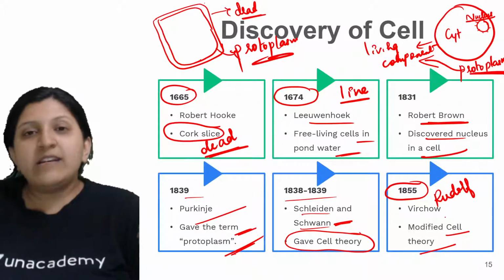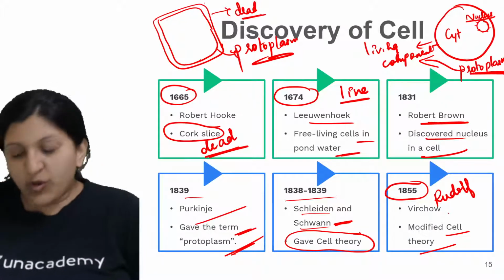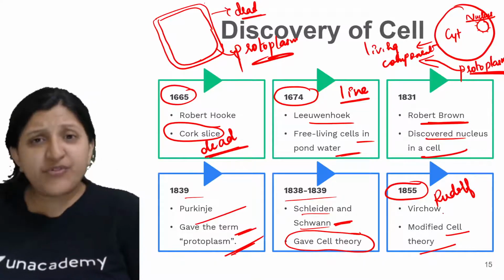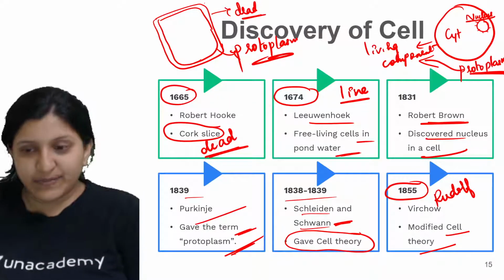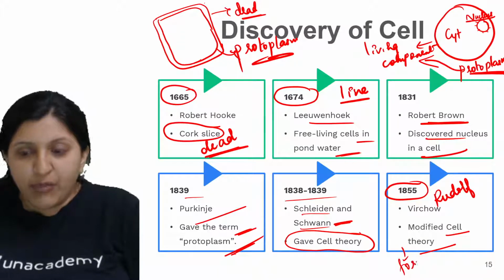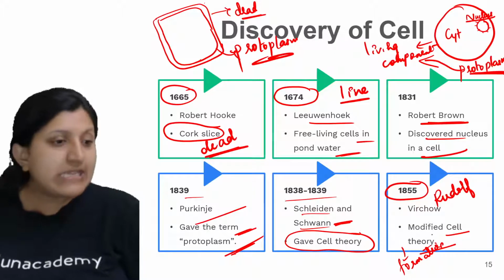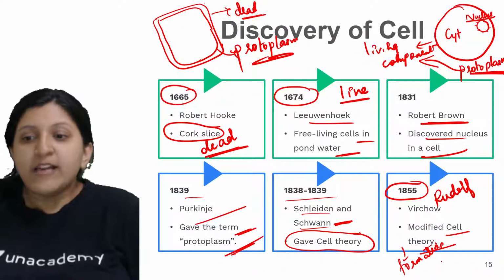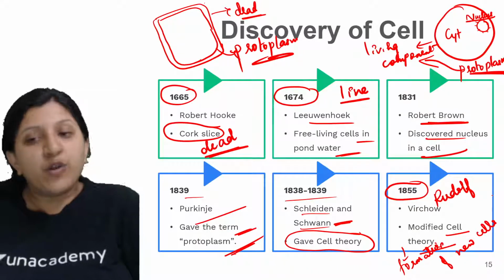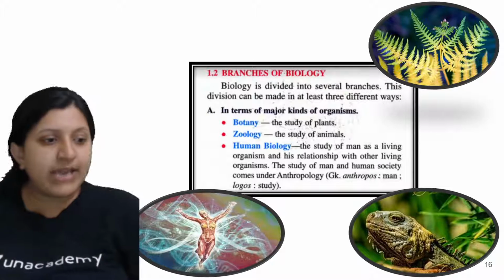Rudolf Virchow modified it by adding that all cells arise from pre-existing cells. That means he explained the formation of new cells, whereas Schwann and Schleiden did not explain that. So all the cells arise from the pre-existing cell.